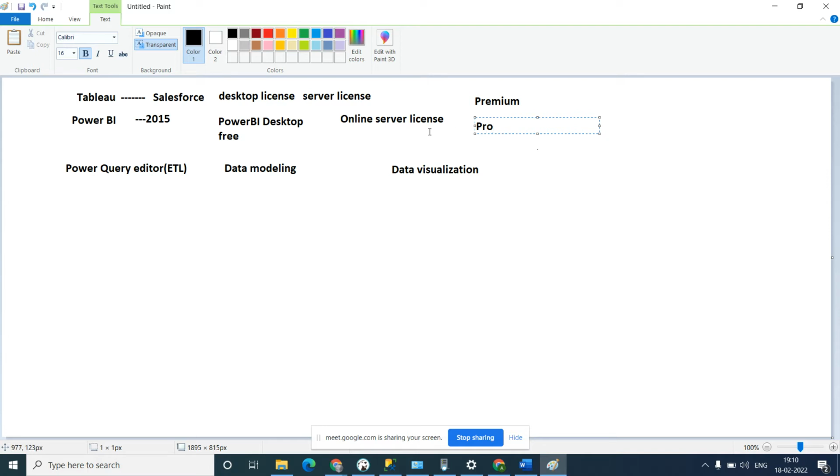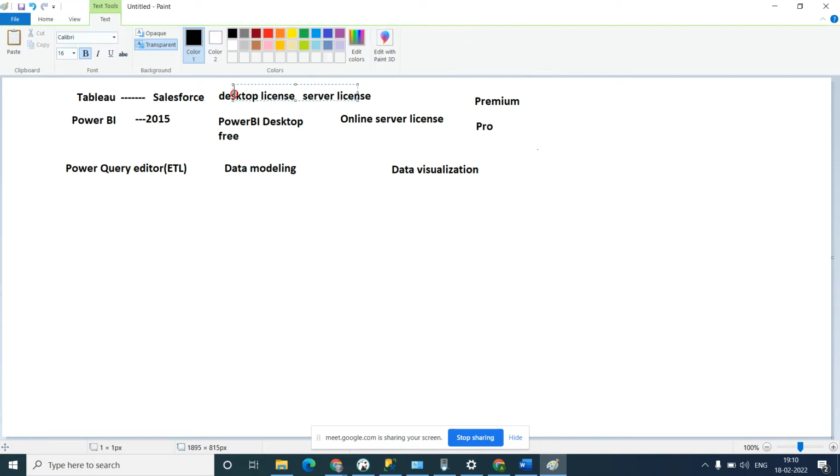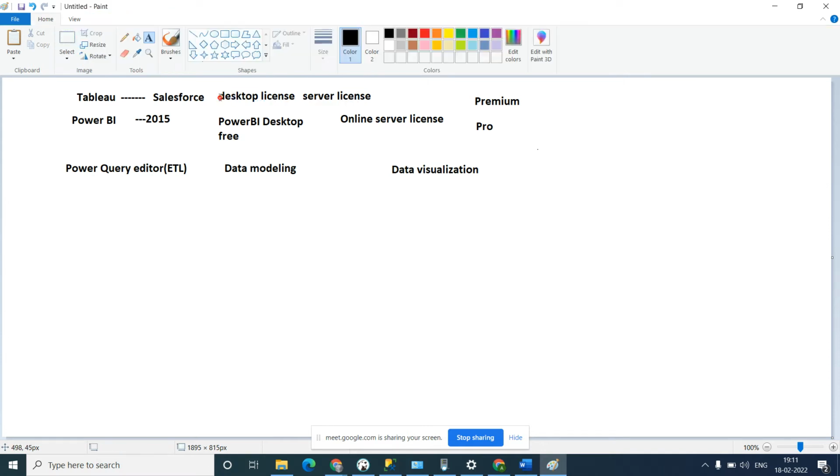So two licenses are available in Power BI online server, but Power BI Desktop is completely free, anyone can use it. But the same thing does not happen with Tableau Desktop. It is not free, we have to purchase the license first, then we can use this tool, okay. But Power BI is completely free. So that's where they have attracted the customers.